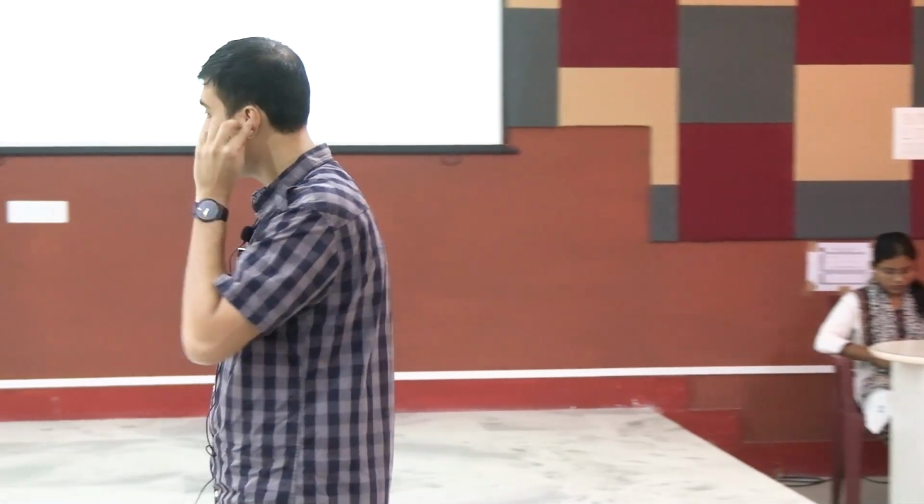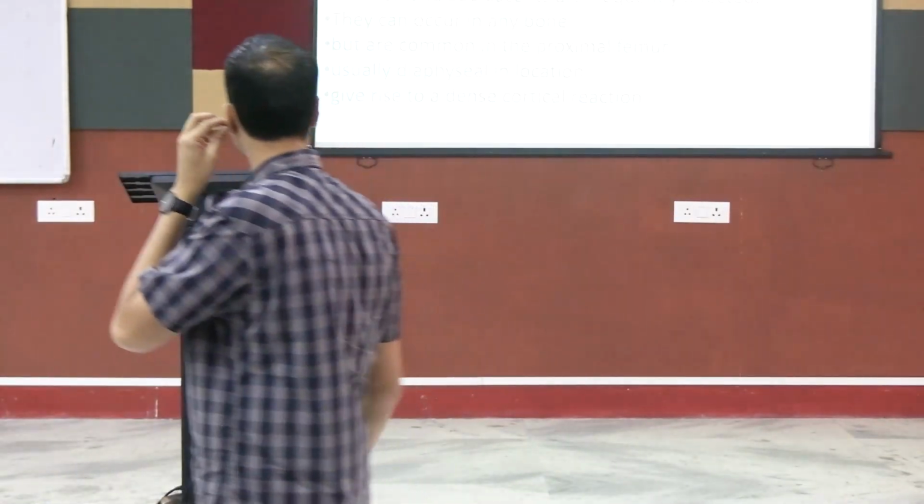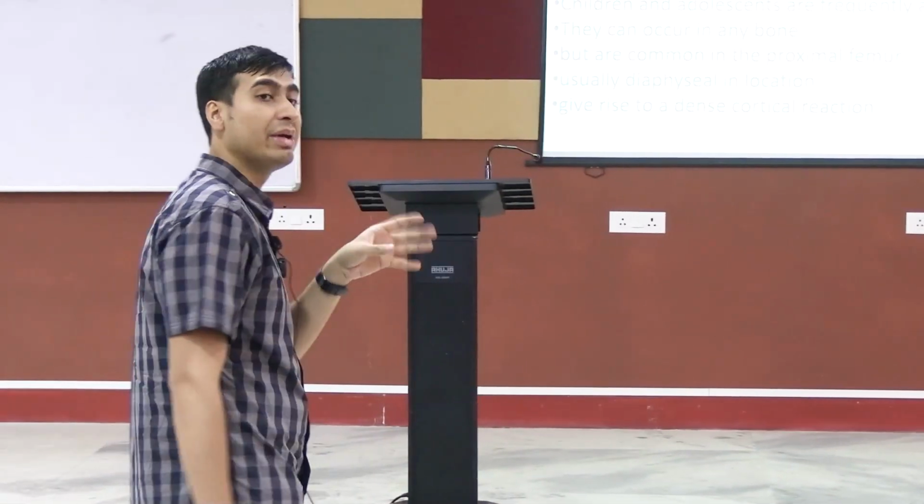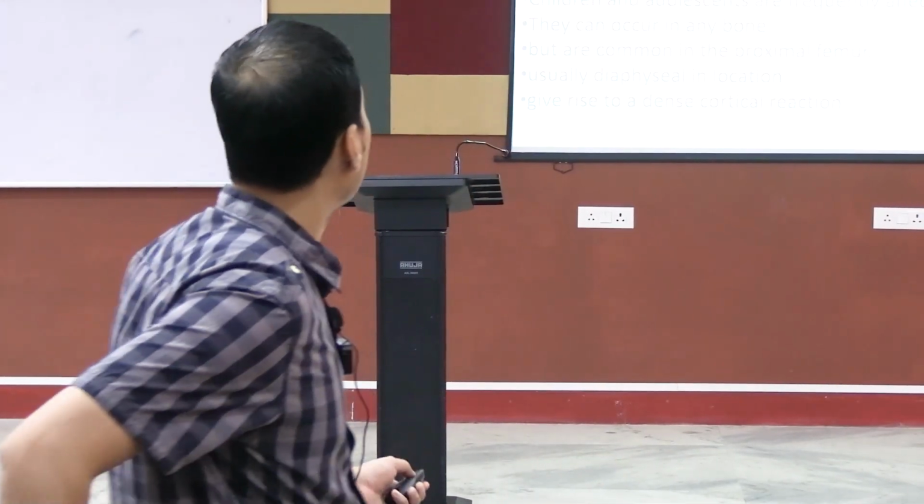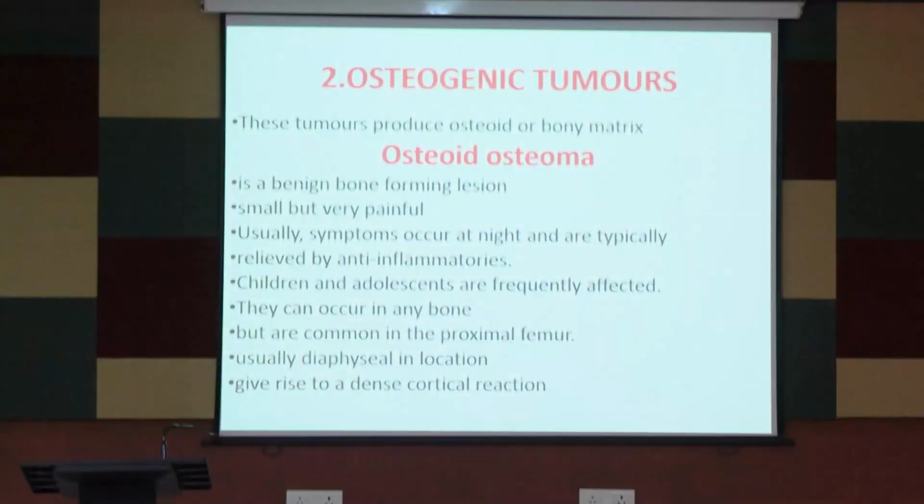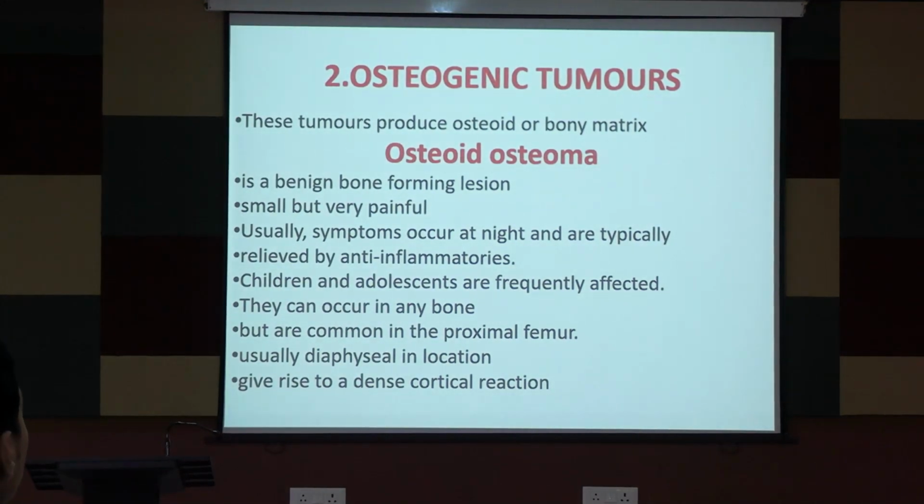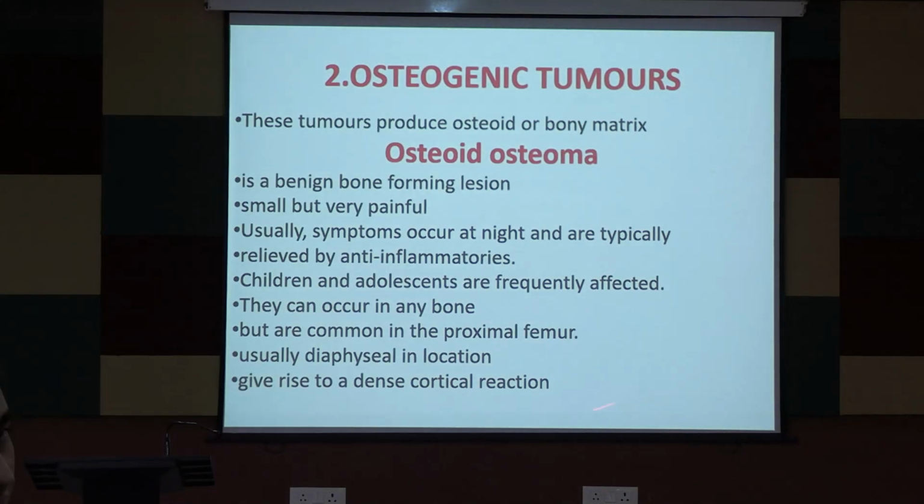So osteoid osteoma is a benign bone forming lesion. It is small but very painful, and classically the pain is at night. Okay. Symptoms occur at night and are typically relieved by anti-inflammatories. Children and adolescents are affected. They can occur in any bone, more commonly in the proximal femur. Diaphyseal location gives rise to a dense cortical reaction. Okay, this is important. These are all important salient features that I was telling you about from the X-ray.